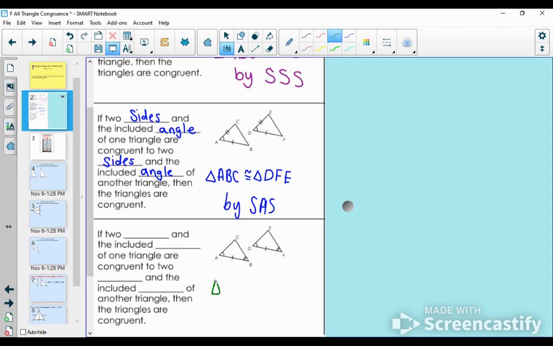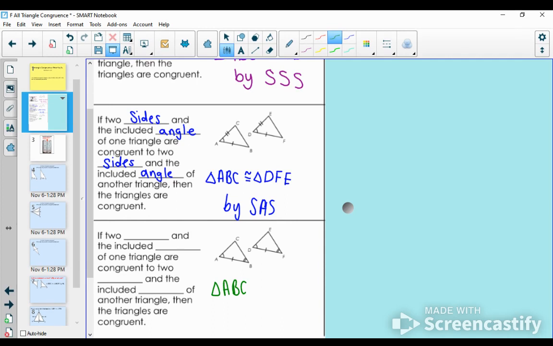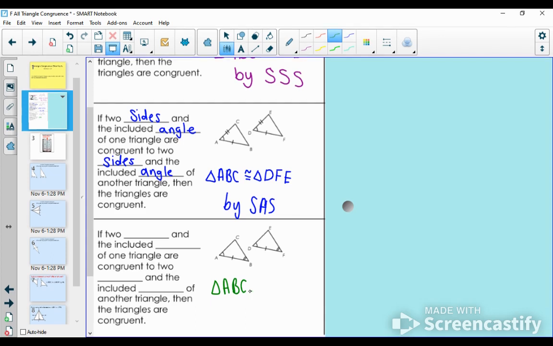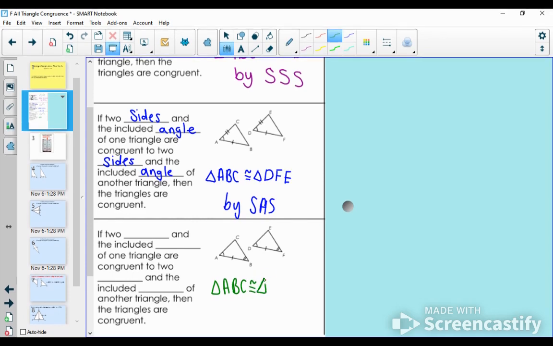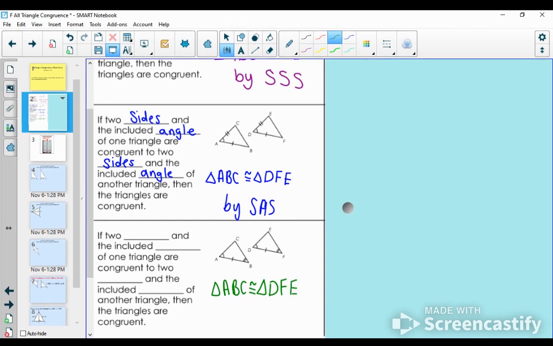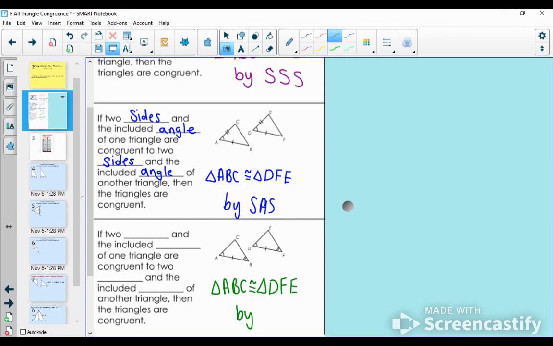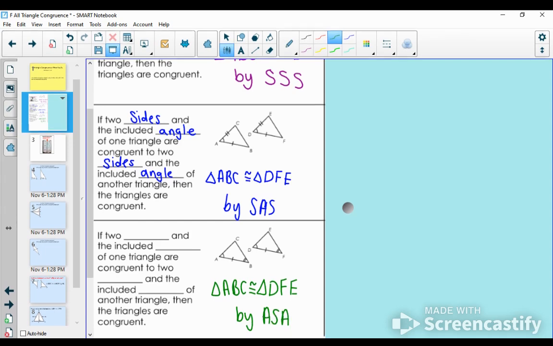We'll call our first triangle ABC. Well, when I look at ABC, I've got 2 angles and the side between them. Same thing with my other triangle. I see 2 congruent angles and the side between them being congruent to my first triangle. So ABC is congruent to DFE by the angle-side-angle congruence postulate.